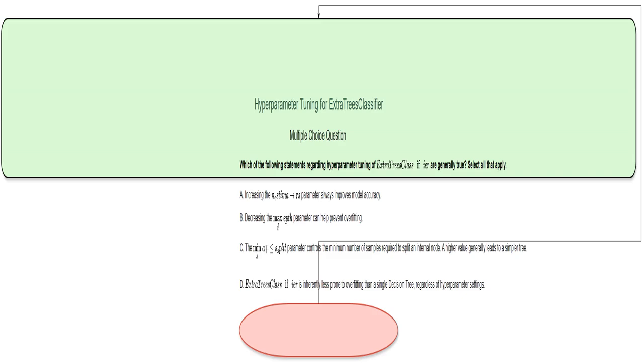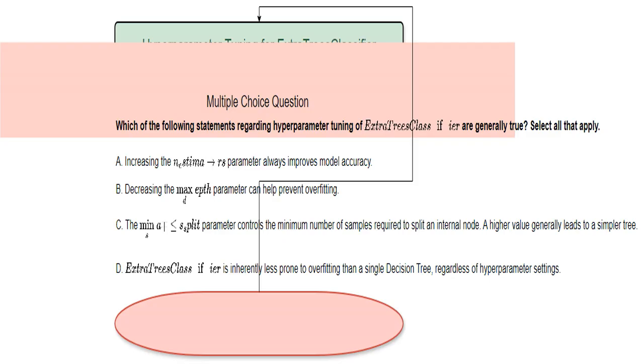I'm focusing on how we can adjust the settings, hyperparameters, of an ExtraTreesClassifier model to get the best performance. It's like tuning a car engine, you want to find the right balance. This is a multiple-choice quiz testing your understanding of ExtraTreesClassifier hyperparameters. Let's see how well you understand them.